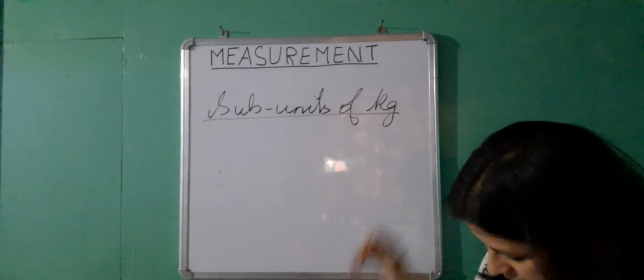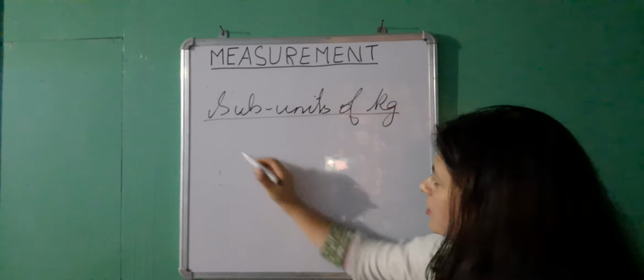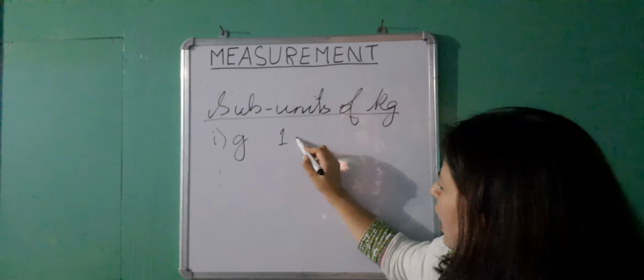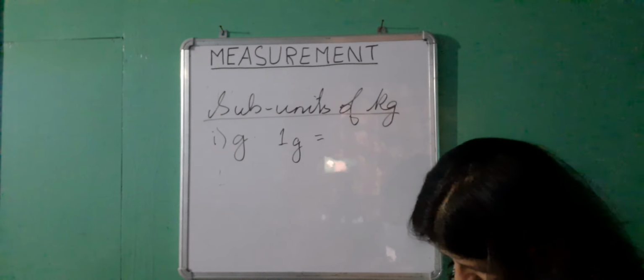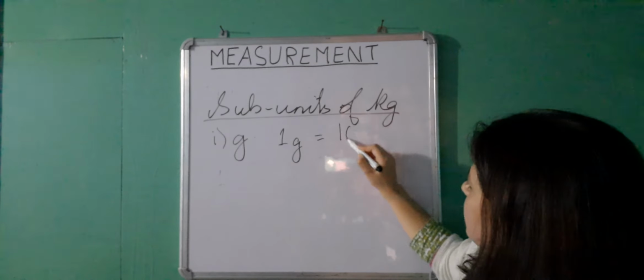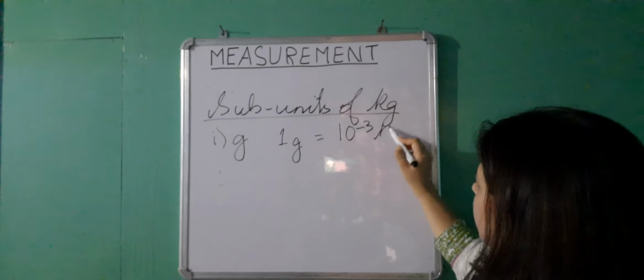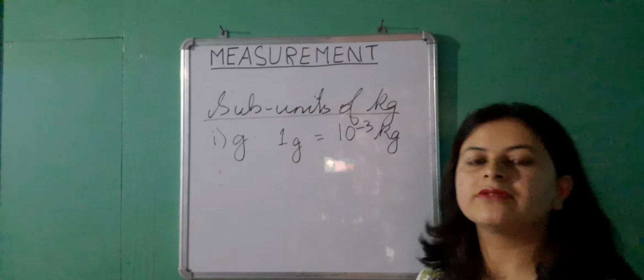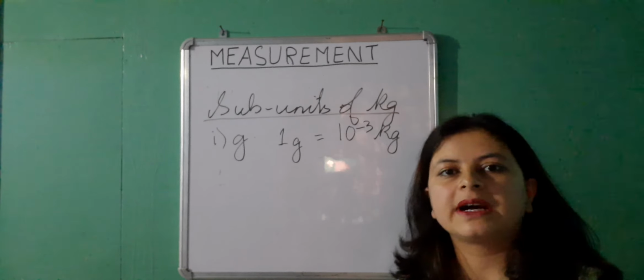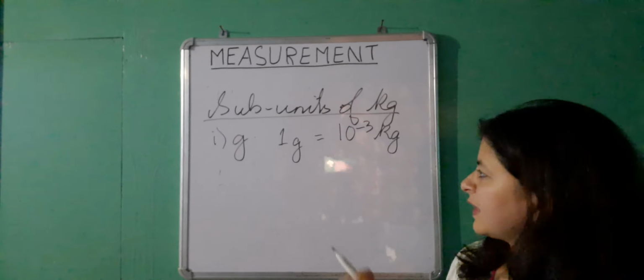The sub-units of kilogram, the first one is gram, where 1 gram is 1,000th part of a kilogram. So 10 to the power minus 3 kilogram is equal to 1 gram. You have to divide 1 kilogram into 1,000 parts, and 1 out of those 1,000 parts is equal to 1 gram.